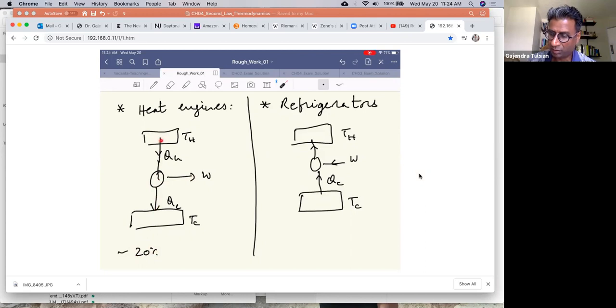So again, let me say this in a different way. For the $5 of heat released, only $1 is converted to work, to the motion of the car, and $4 are dumped out into the environment. Okay, so anyway, that's a heat engine.